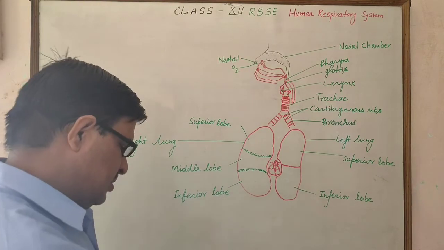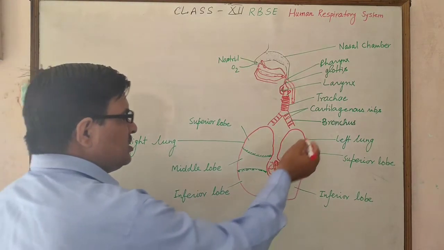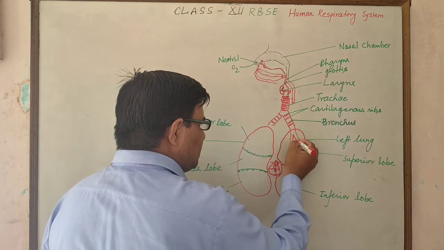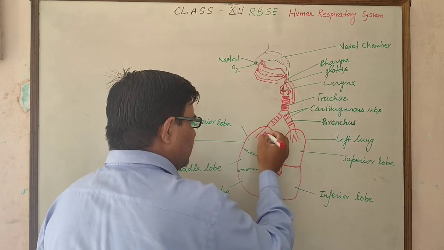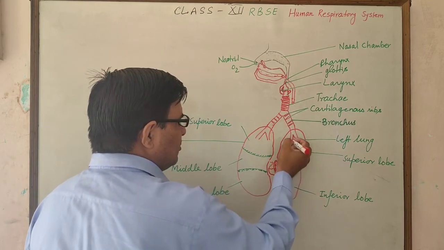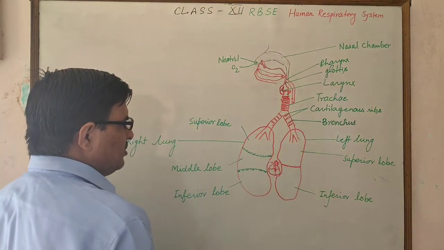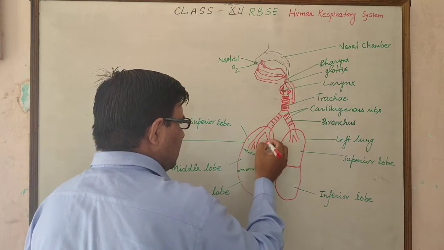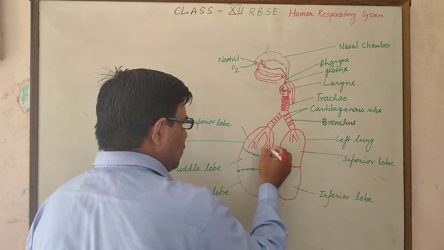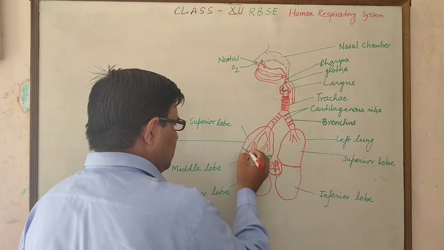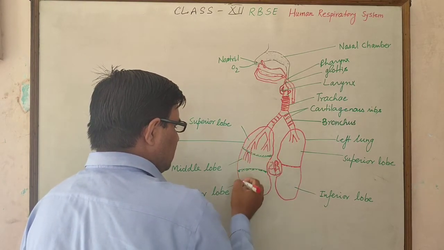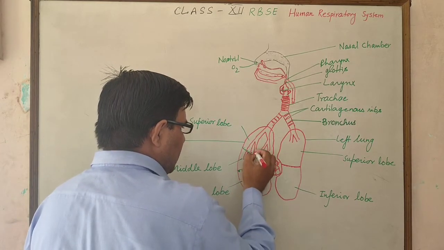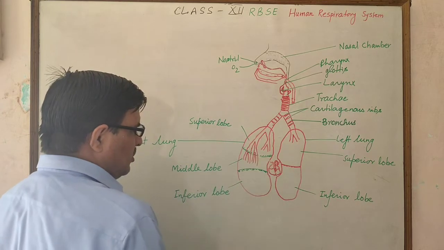In the lungs, when the bronchus enters, it divides and makes the bronchiole. This is called the primary bronchiole. The primary bronchiole divides and makes the secondary bronchiole. The secondary bronchiole divides and makes the tertiary bronchiole, as shown in the diagram.